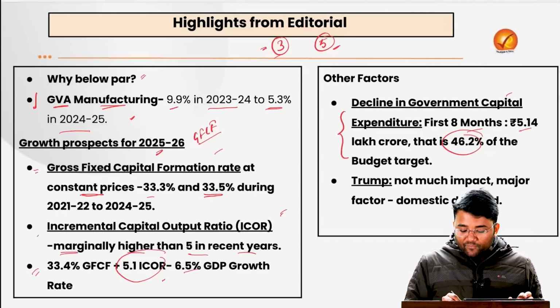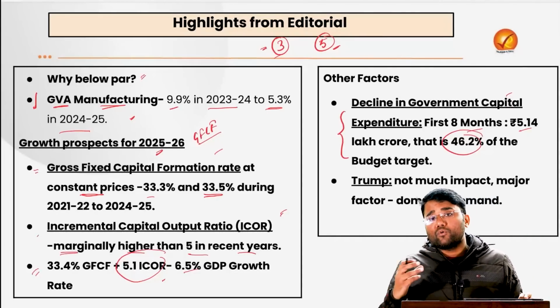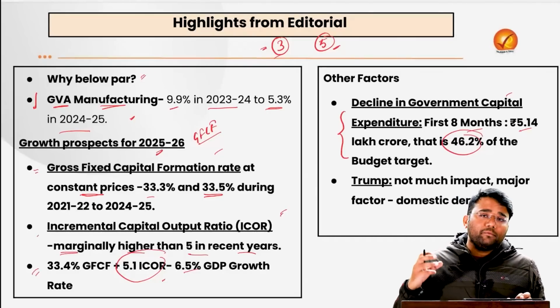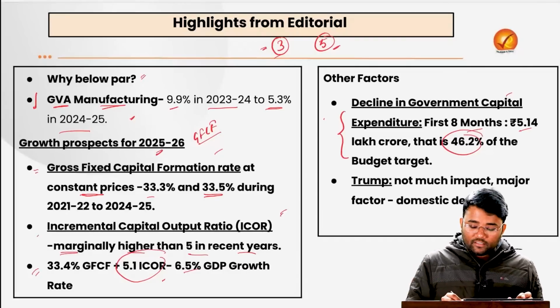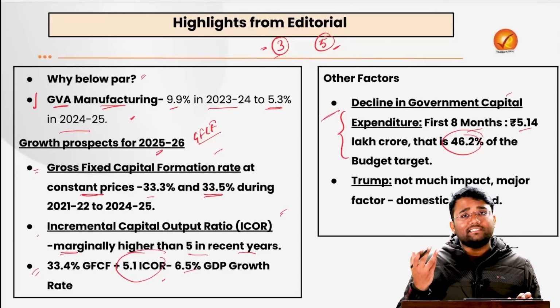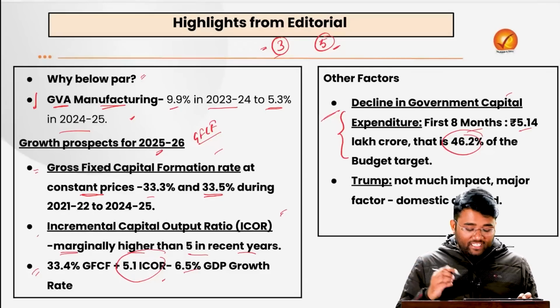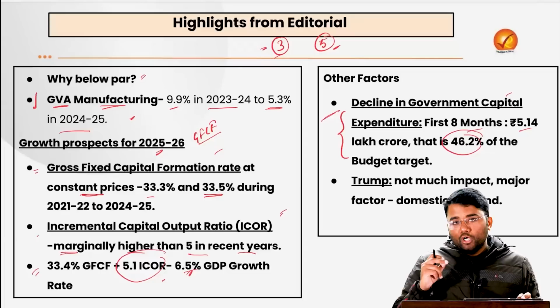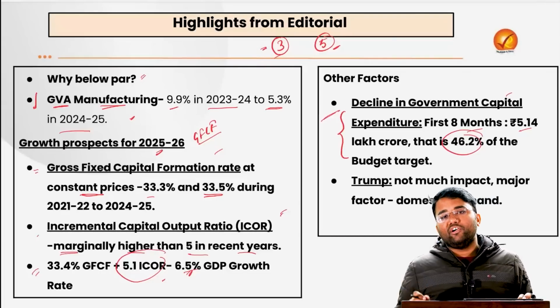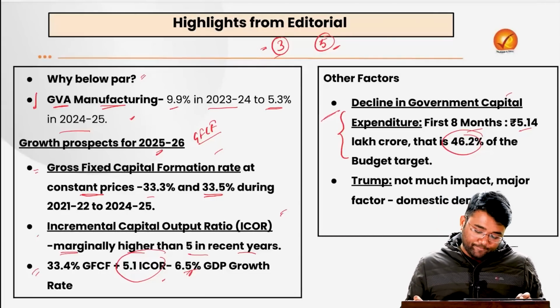And so if government will not focus on this, if the capex will not be ensured properly, I think the writers are also saying on the same point that it will be a little difficult for us to be on this 6.5% GDP growth rate line.